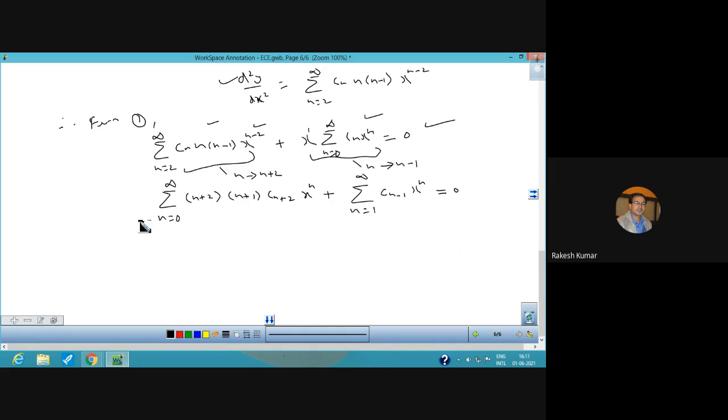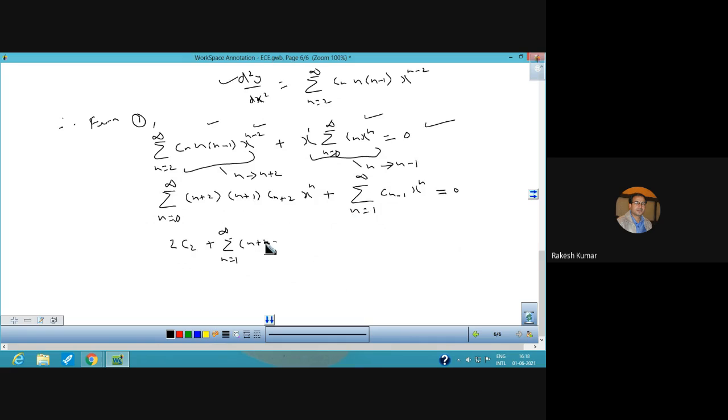Now the coefficients have been made same. Here the common range is 1 to infinity. ये range है n 0 to infinity and this is the range n 1 to infinity. हम क्या करेंगे, दोनों का range same करने के लिए n equal to 0 put कर देते हैं. Put n is equal to 0 in this. You will have 2 here, and here you will get 1, and here you will get c2, and x raised to power 0 is 1. So ultimately n equal to 0 के लिए आ गया 2c2. बाकी जो आपका summation will vary from 1 to infinity.